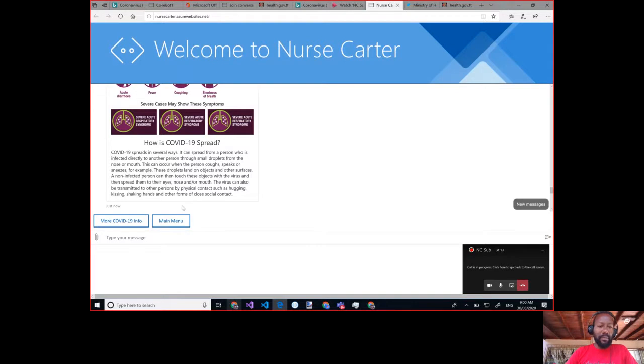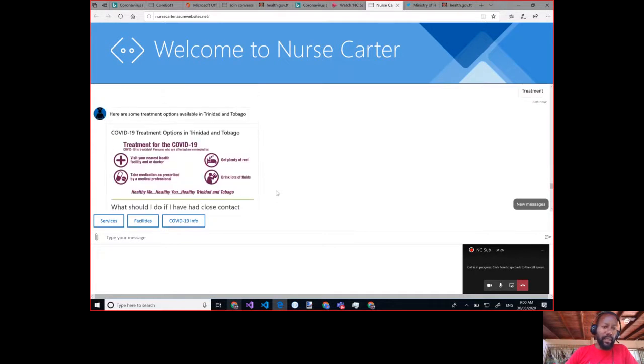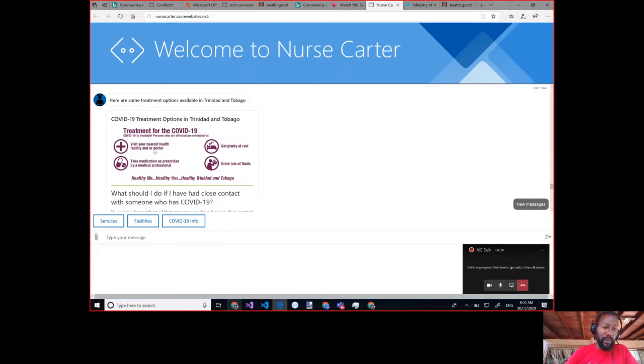If I wanted more COVID info, for example, treatment options in Trinidad and Tobago, jumping back into this chatbot, let me go back. Treatment. You'll see here the easy treatment options, including visiting the nearest health facility, which you can find out from this chatbot, getting plenty of rest, taking the appropriate medication, and so on.